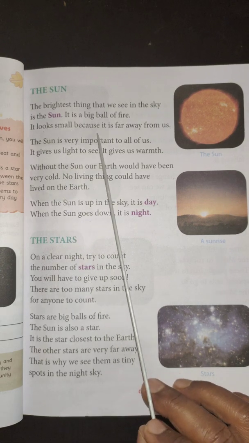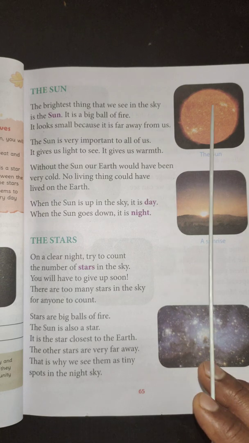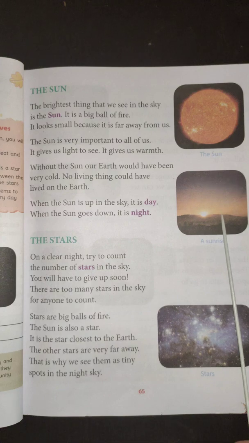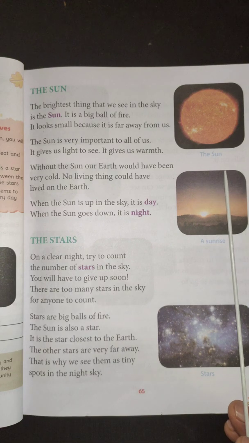It looks small because it is far away from us. As the sun is far away from us, it looks small. But it is really huge.